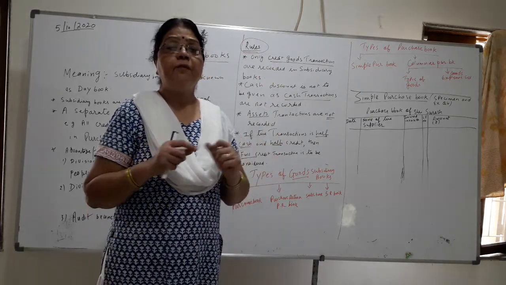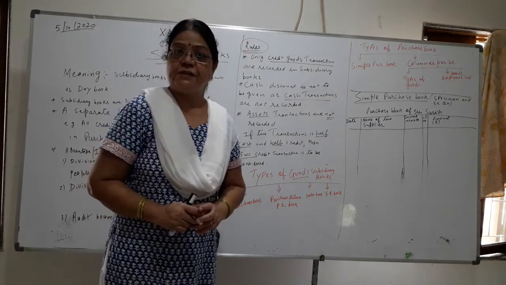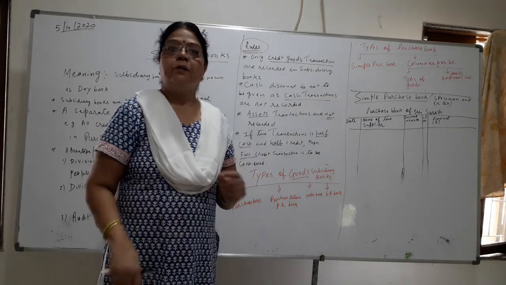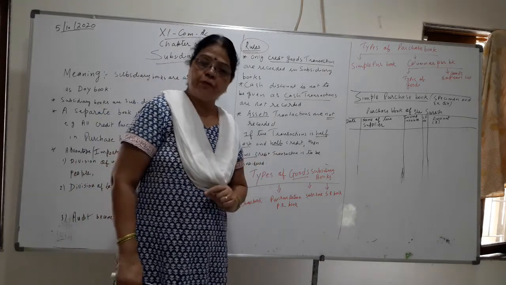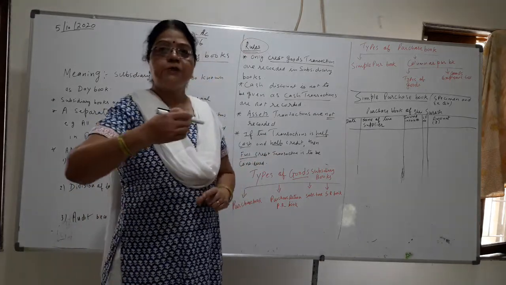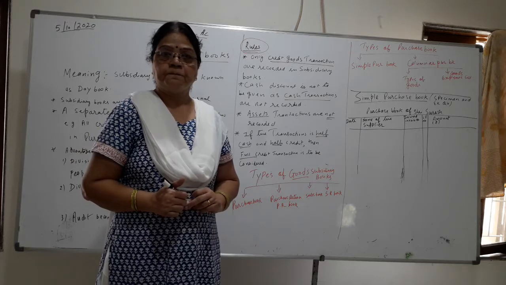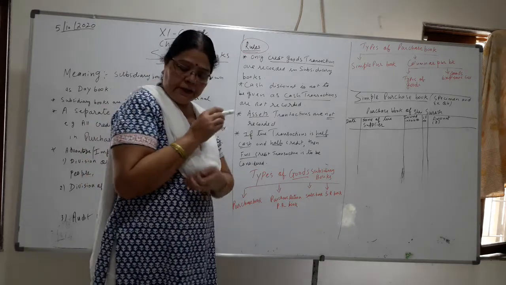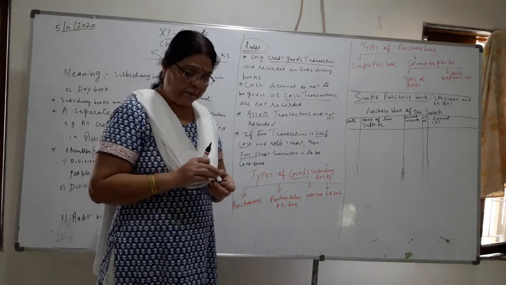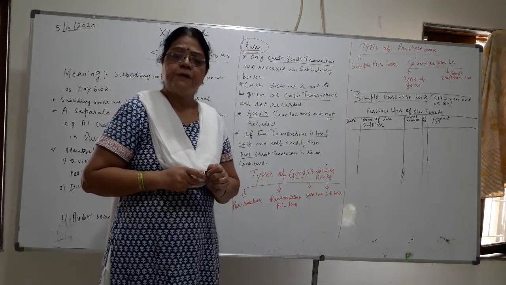There are a number of transactions in that particular month. So if you want particular information, you have to search for the entry, and then you will get the information that on a particular date we made the payment of fire insurance rupees 500.